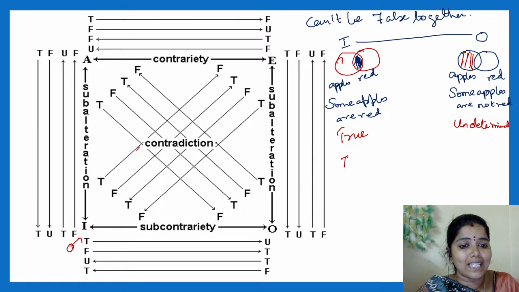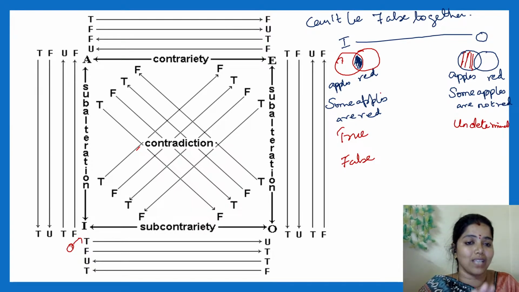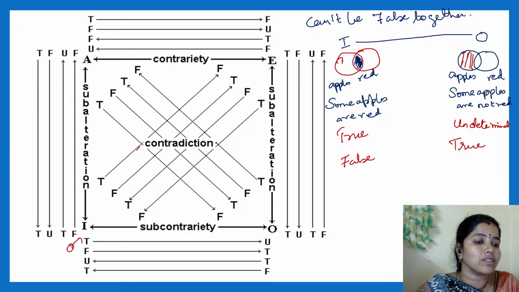Similarly, when I say this statement is false, that some apples are red is false, I am telling this is not the case. What can I say? If some apples are red is false, then some apples are not red will be true.